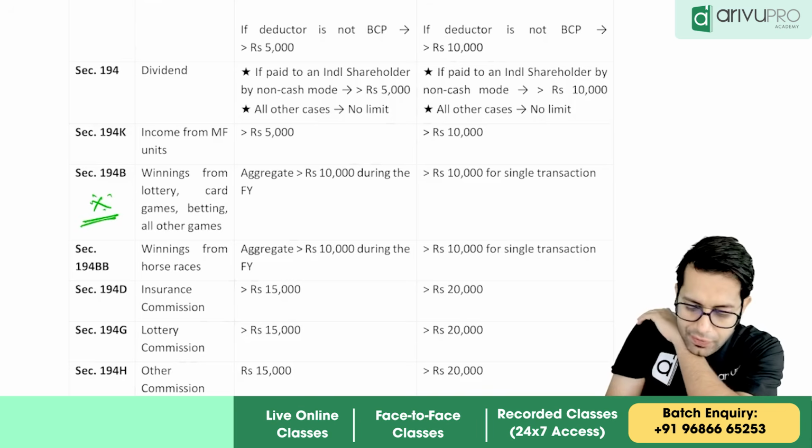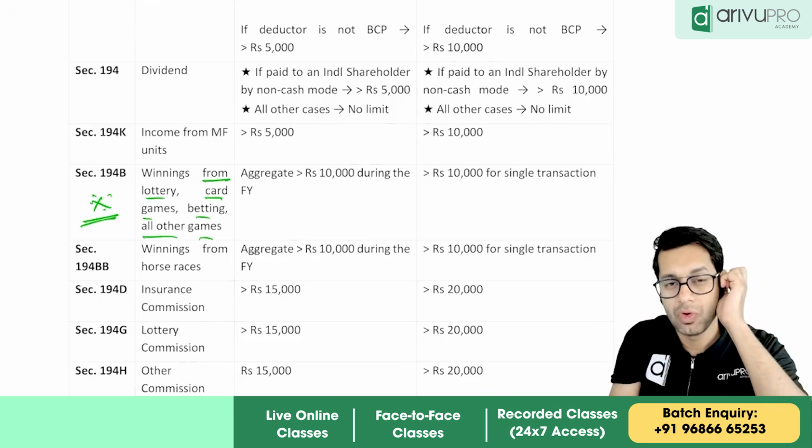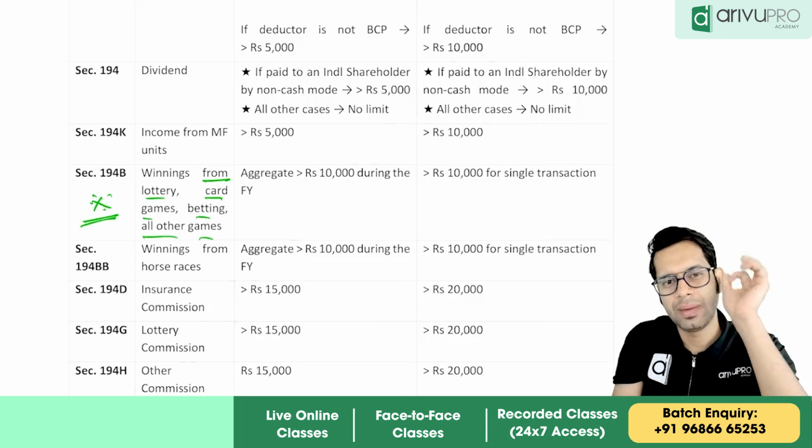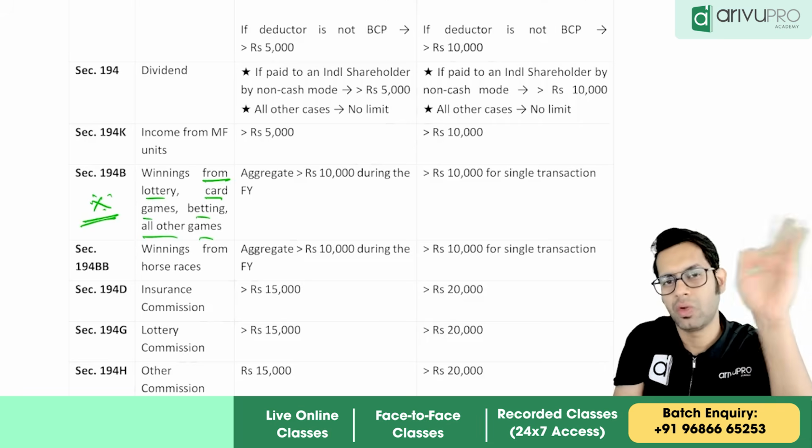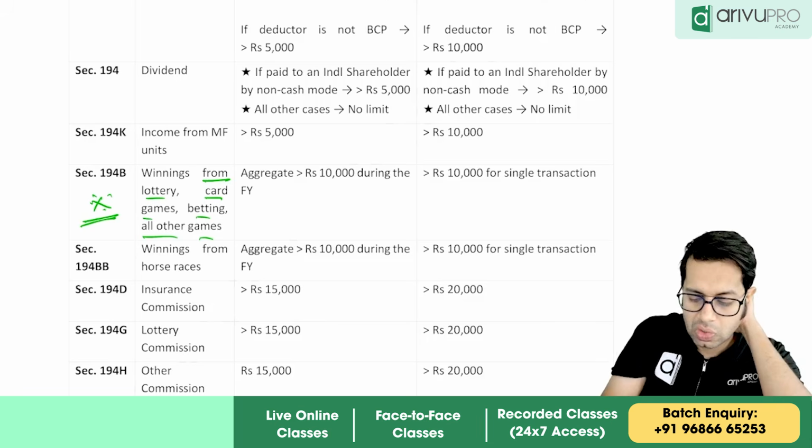So from winning from lottery, betting, gambling, etc., 194B TDS is deducted. So casual income flat 30% is the tax which you have to pay on this casual income. TDS rate is also 30%.